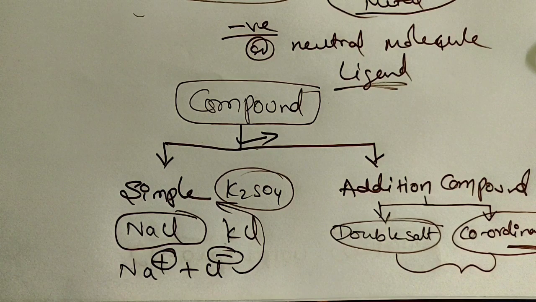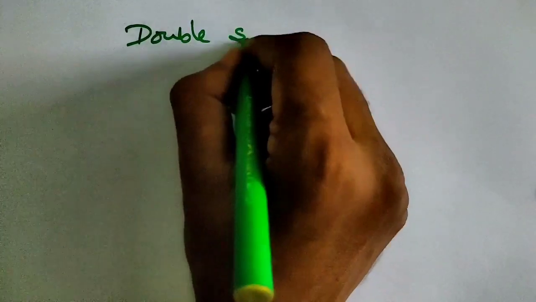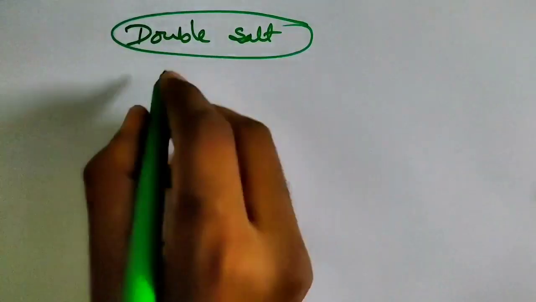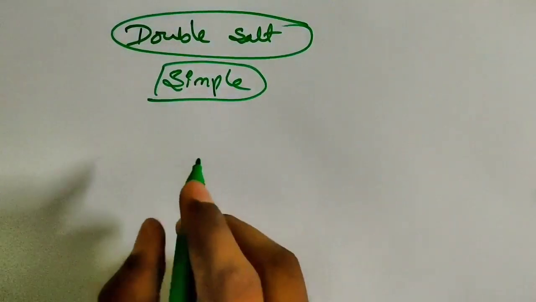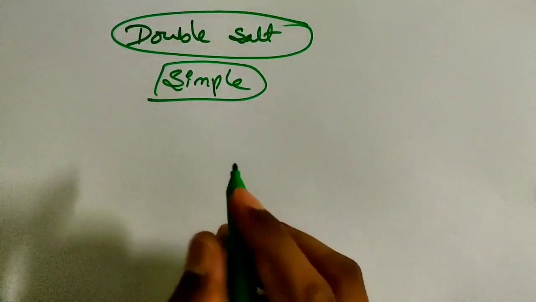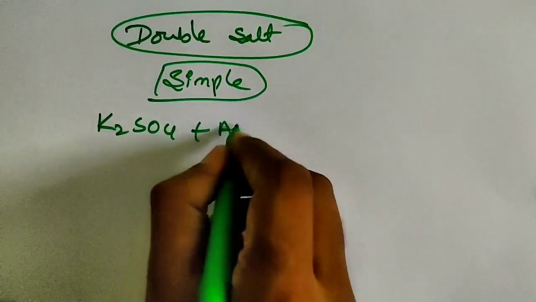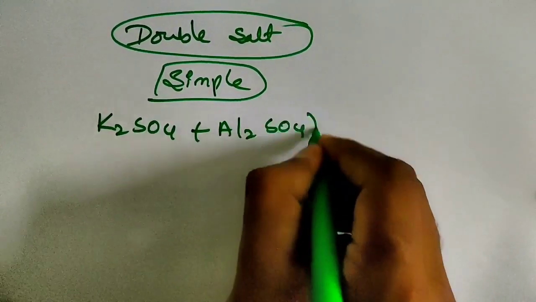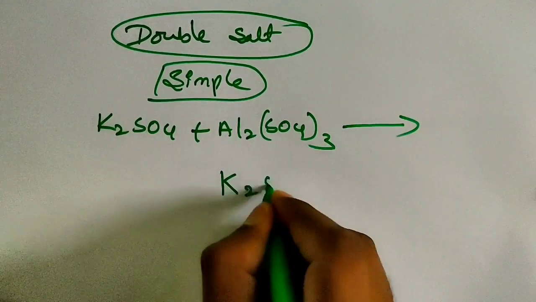Clear children? So without wasting time, we'll start with the double salt. I already told you, in a double salt, two or more simple salts combine together to form a double salt. For example, children, if I take K2SO4 and Al2(SO4)3, when we combine these two, what do we get?